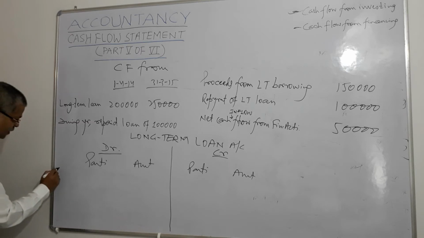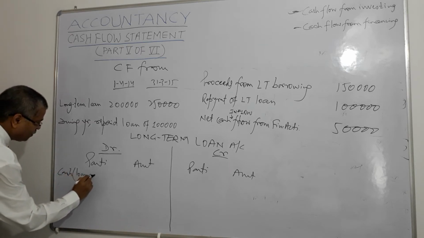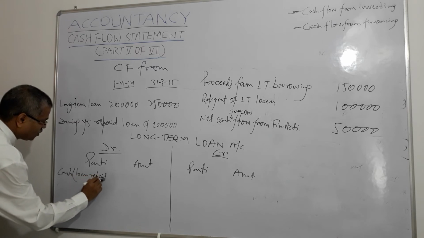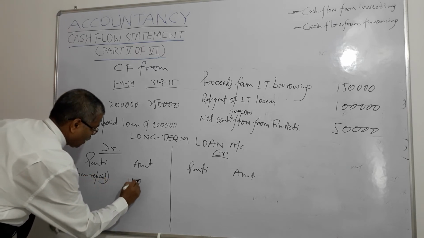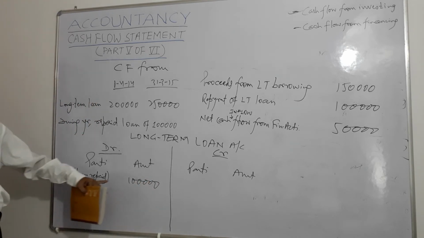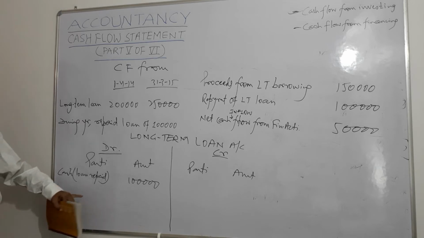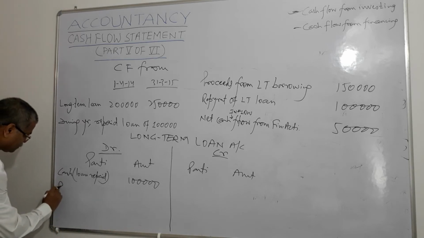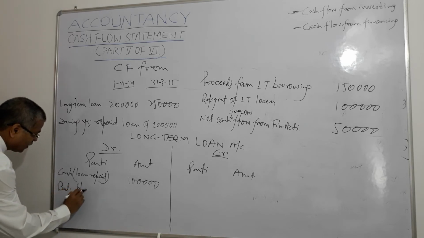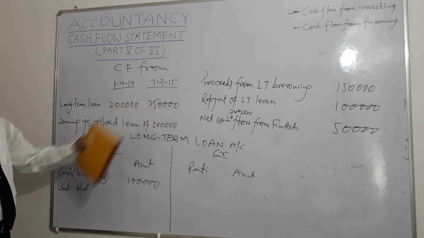One is cash, loan repaid. What is the amount of repayment during the year? 1 lakh, right? On the debit side, cash has been repaid, loan repaid 1 lakh rupees, right? And what is the balance brought down? Here, what is the balance brought down? That figure has been given here.